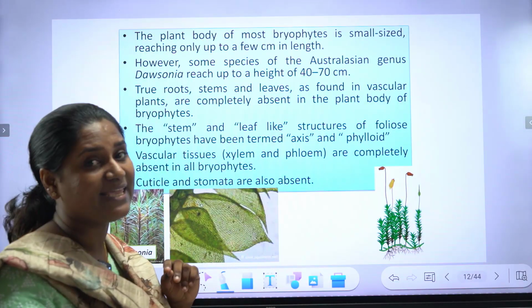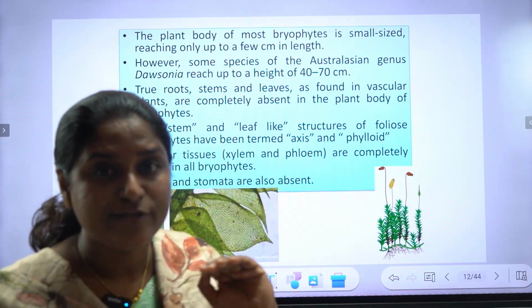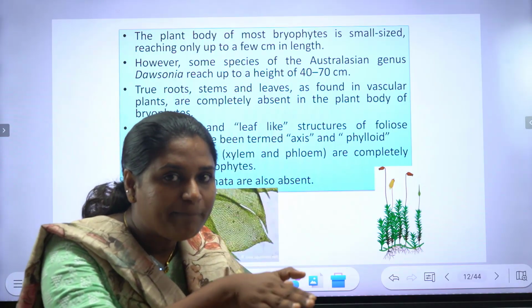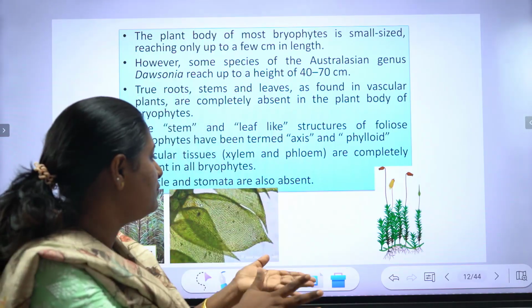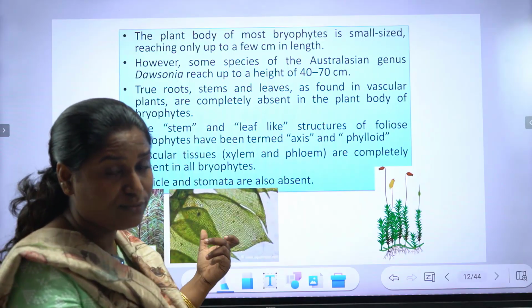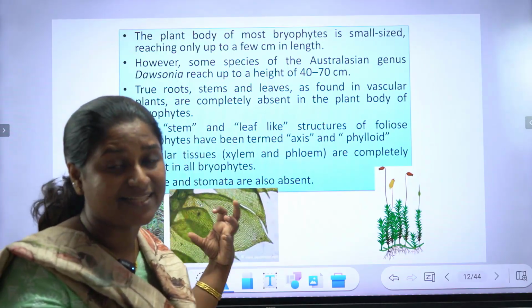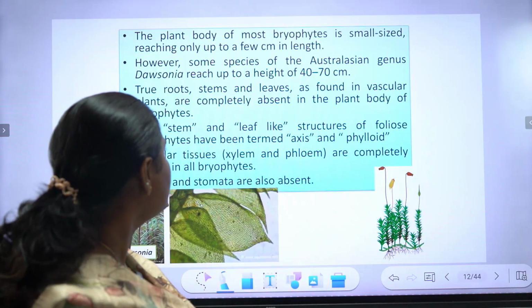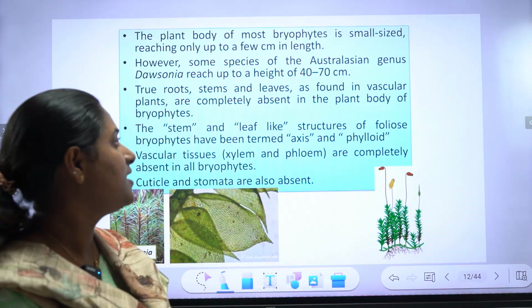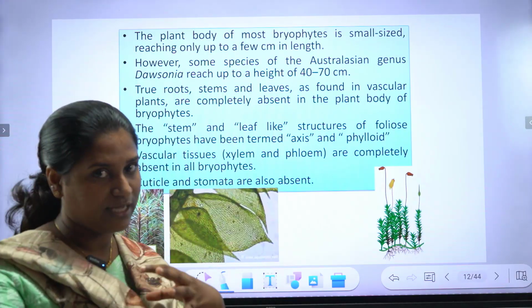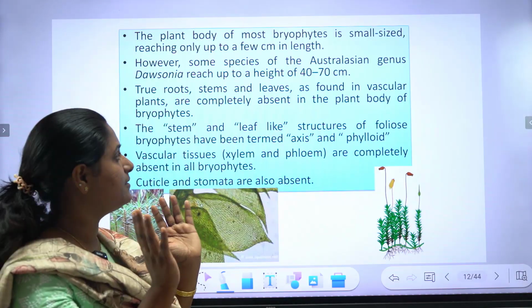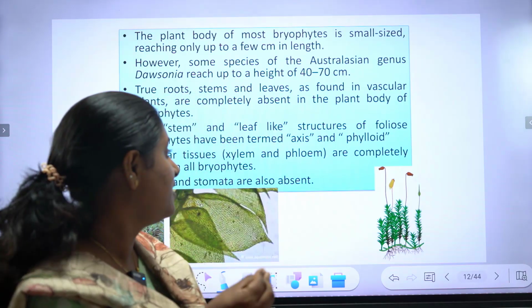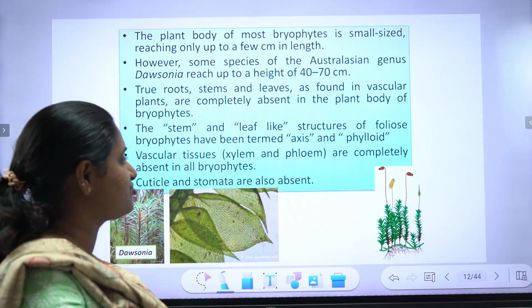So Dawsonia can reach up to 40 to 70 centimeters, rather than the creeping thalloid forms. These exceptional cases we need to give special importance. So true roots, stem, leaves are found in vascular plants, which is completely absent in the plants of the bryophytes, and they possess stem-like, root-like, leaf-like structures.